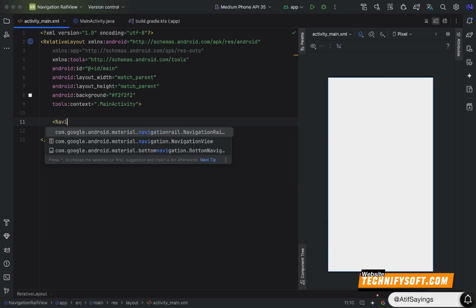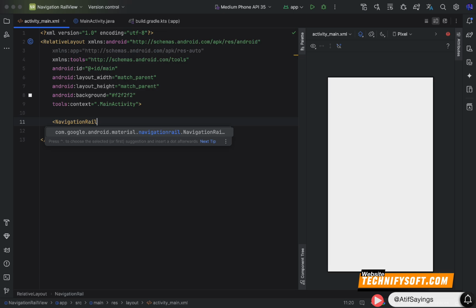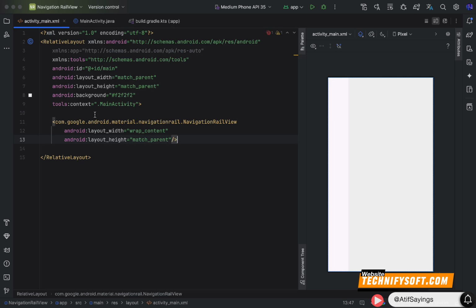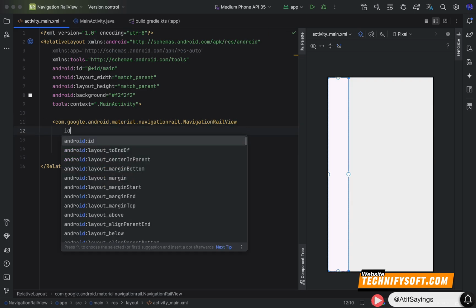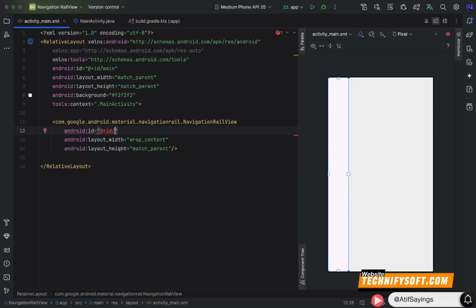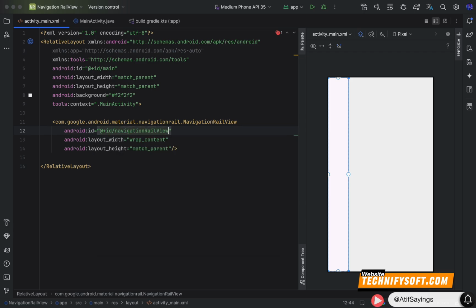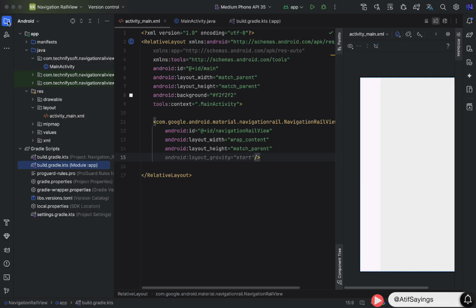After removing the text view, we need to add navigation rail view. Navigation rail view width will be wrap content and height will be match parent. After setting the width and height, we need to set the ID to this navigation rail view, and ID will be navigation rail view. Our next step is to show some menu items in this navigation rail view, and for that we need to create it first.